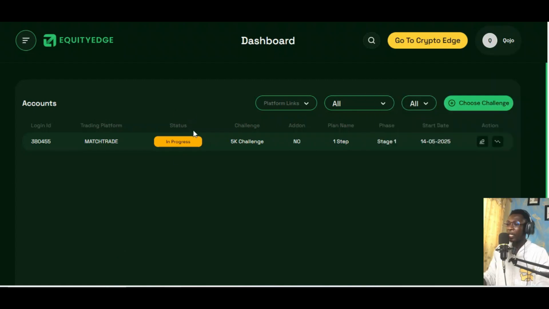This is the Equity Edge dashboard, and my study is in progress. I'm still trading. I've not passed it yet. So when I pass, the study will be passed, and then they will send me an email with the credentials to my funded account, and then I trade. And then when I hit the profit target, I'll be able to withdraw.